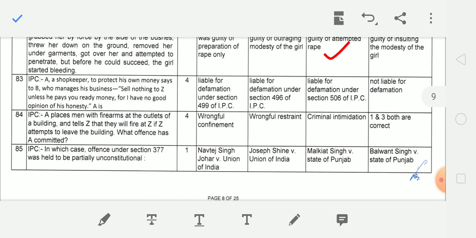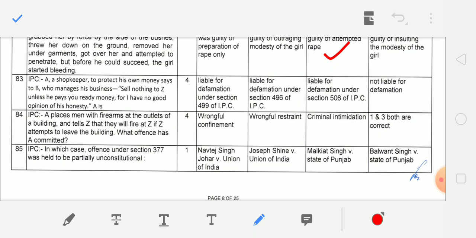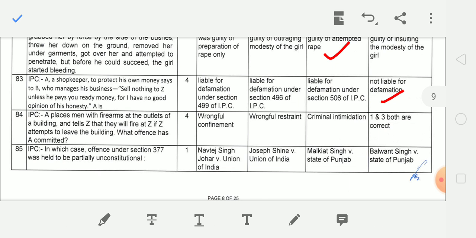Next question. A shopkeeper, to protect his own money, says to B, who manages his business, sell nothing to Z unless he pays you ready money, for I have no good opinion of his honesty. Here A is not liable for defamation.